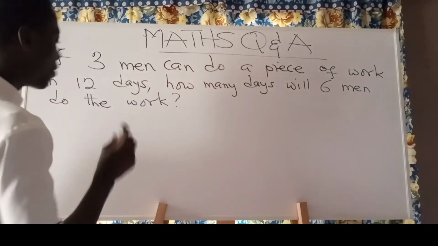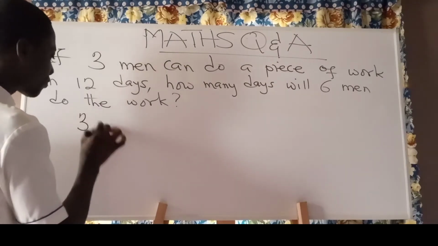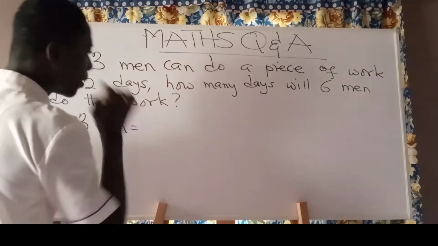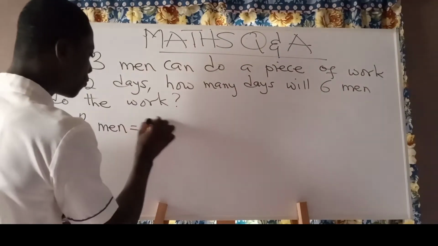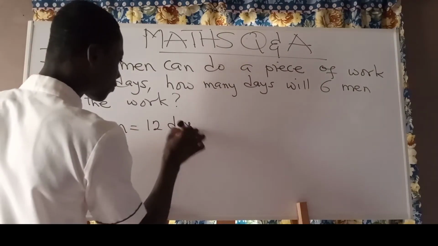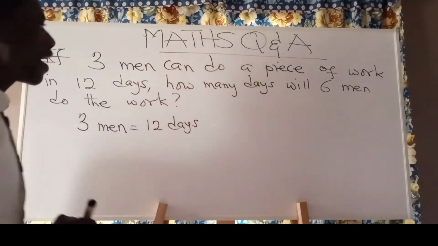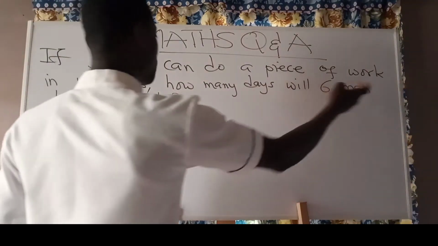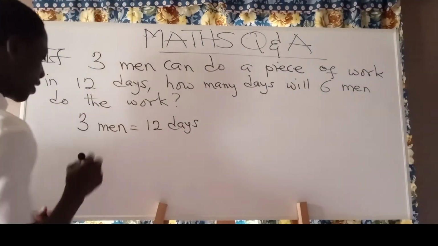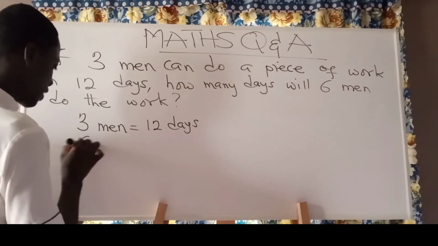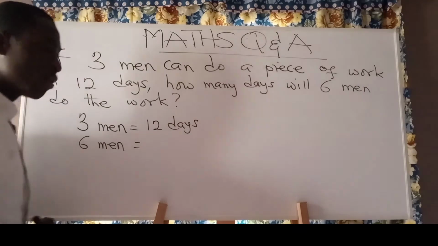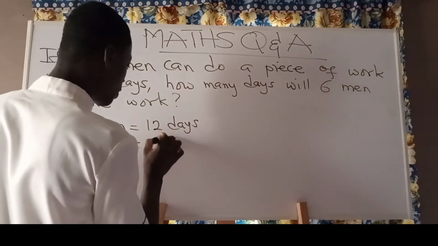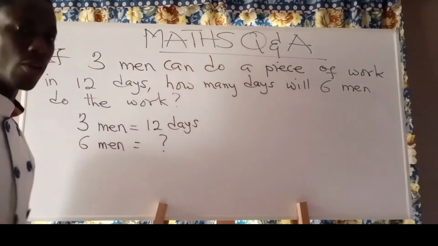We have 3 men can do a piece of work in how many days? 12 days. And we are being asked how many days will 6 men do the work. So we have 6 men, and we want to know the number of days they are going to use to do the work.